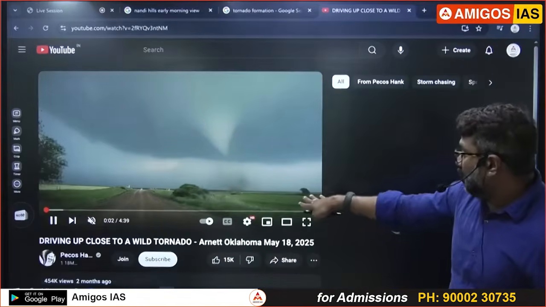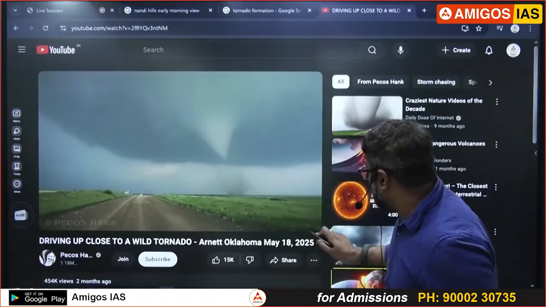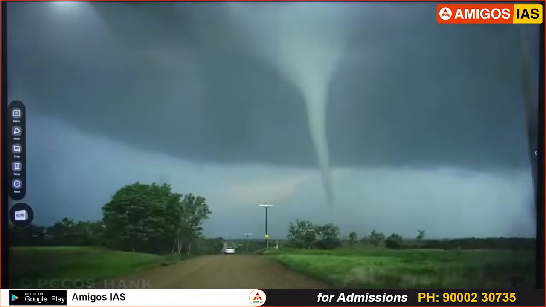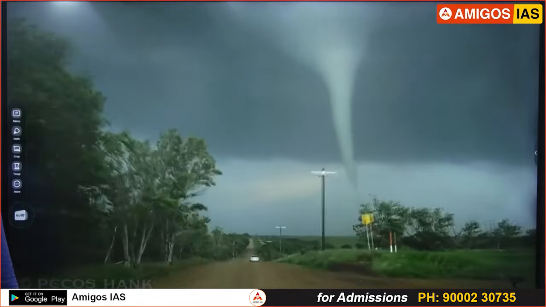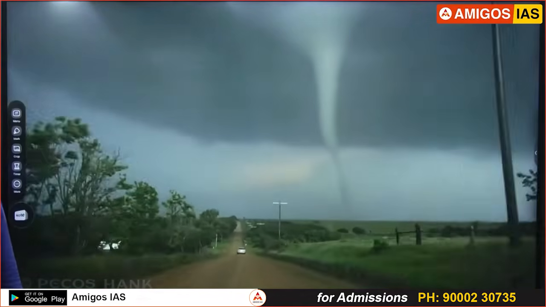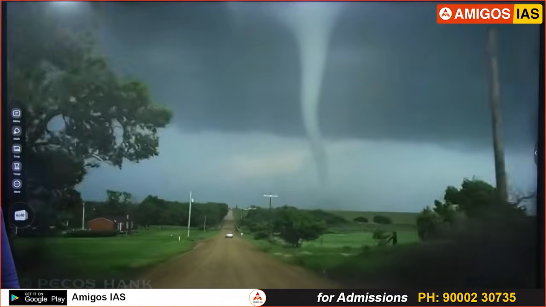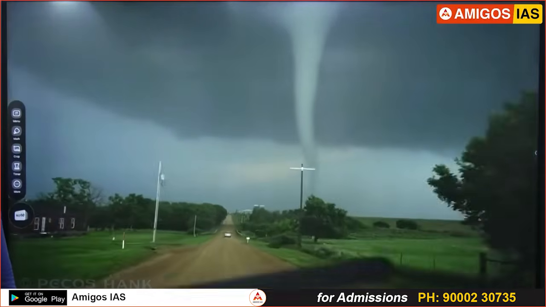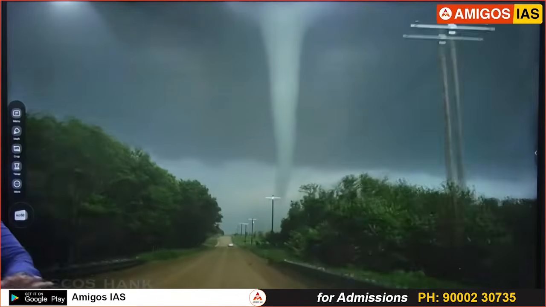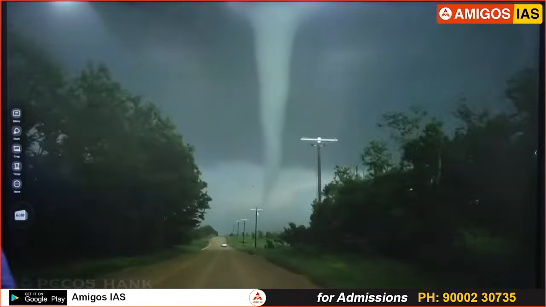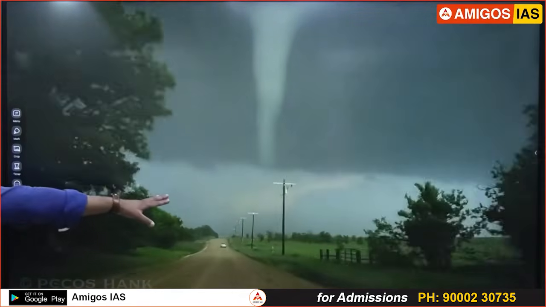See this now again. Another cumulonimbus cloud. Notice the ground also. Vast flat surface. Every year in the US, around 400 tornadoes take birth along the Mississippi basin, around the Mississippi, Missouri River basin, and they cause a lot of casualties. For this kind of situation to develop, we need a vast flat surface that we have in the US.